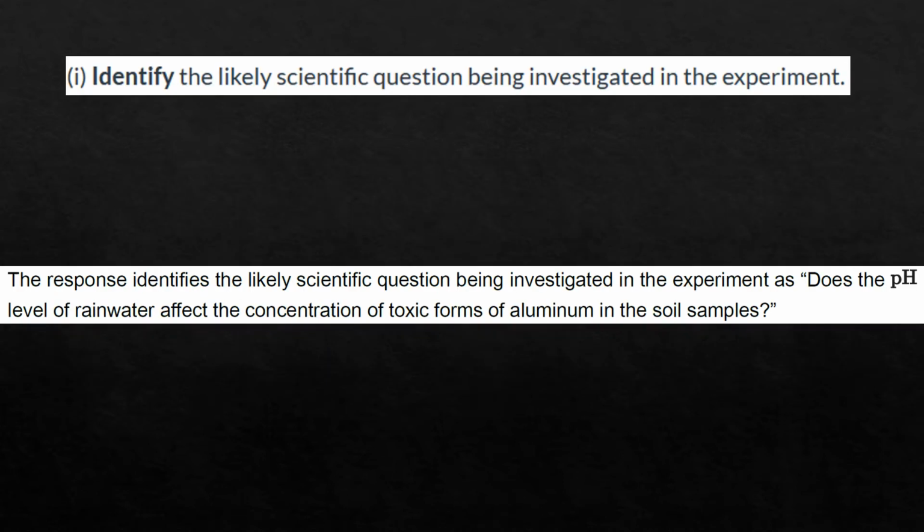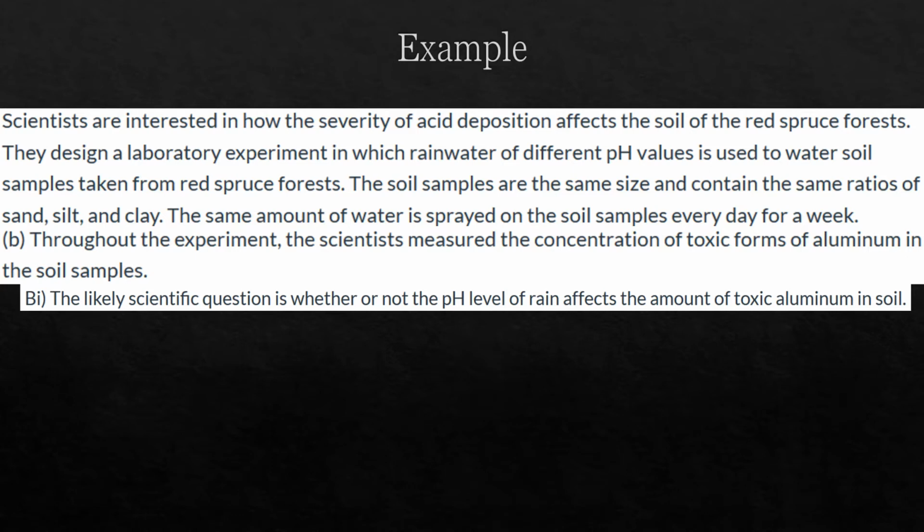Let's take a look at the solution for number 1. The response identifies the likely scientific question being investigated in the experiment as: does the pH level of rainwater affect the concentration of toxic forms of aluminum in the soil samples? So let's take a look at a student's response. The student responded with: the likely scientific question is whether or not the pH level of rain affects the amount of toxic aluminum in soil. So only one student got this one right, and so that's what I'm showing y'all here.